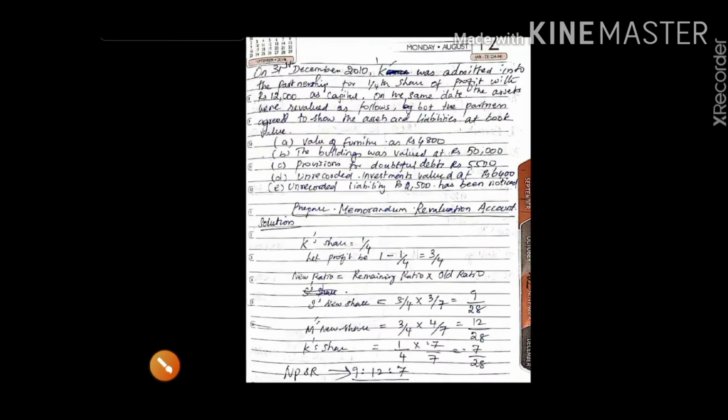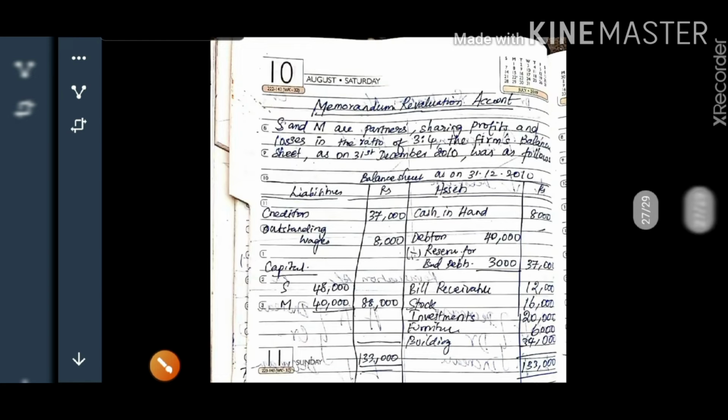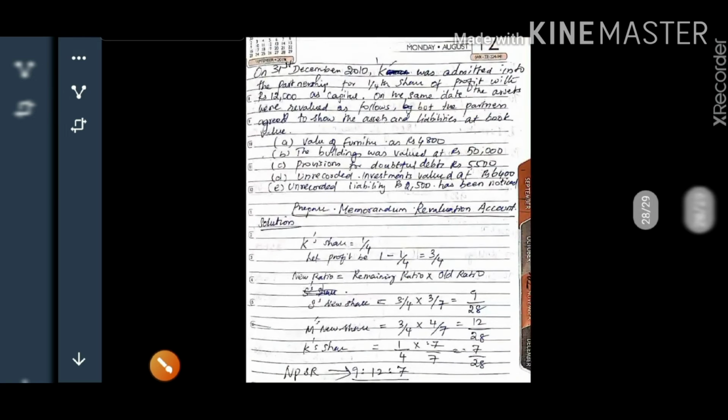Next we have provision for doubtful debts is rupees 5,500. Now check the previous balance sheet for provision for bad debts. It is already 3,000 there. Now it is 5,500.